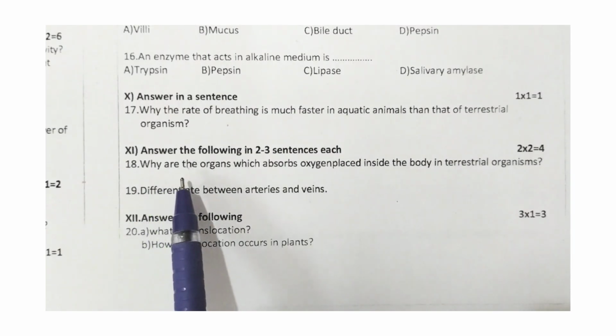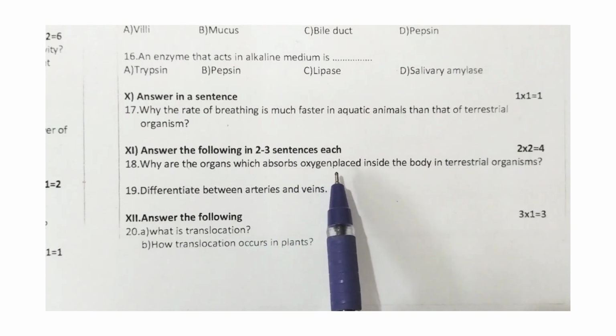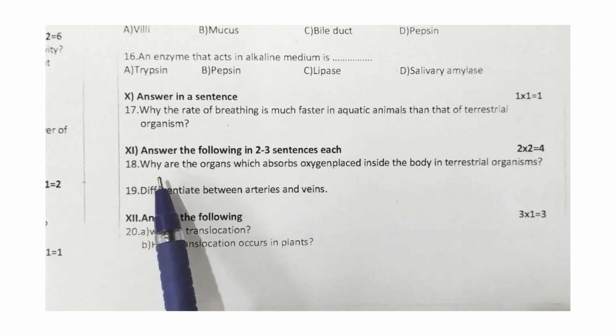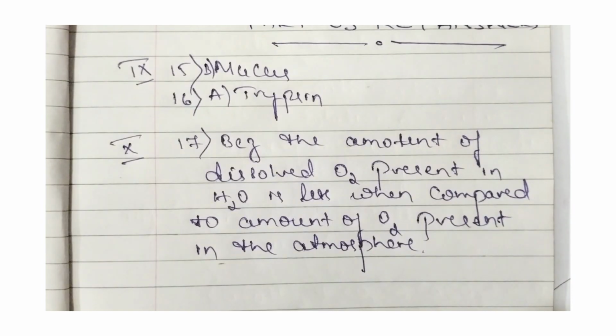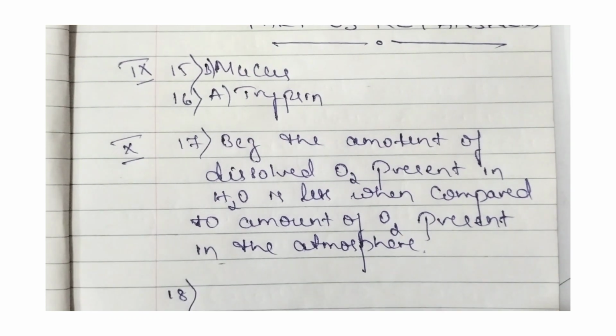So now why are the organs which absorbs oxygen placed inside the body in terrestrial organism? For this question we have to write mainly two reasons. So let us write the first reason.